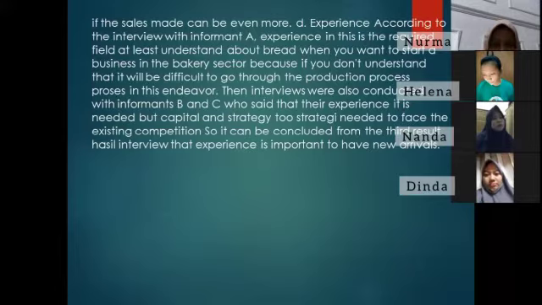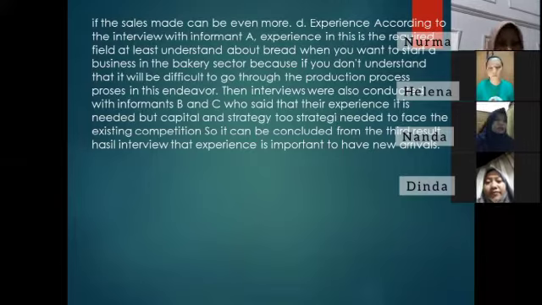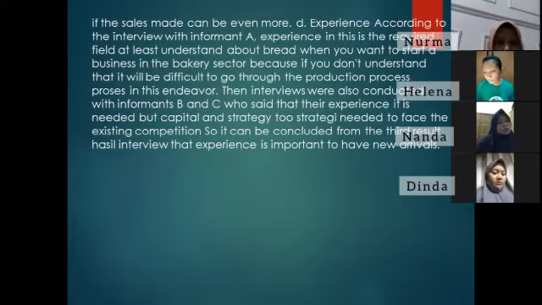Then interviews were also conducted with informant B and C, who said that experience is needed, but capital and strategy are also needed to face the existing competition. So it can be concluded from the interview results that experience is important to have against any rival.